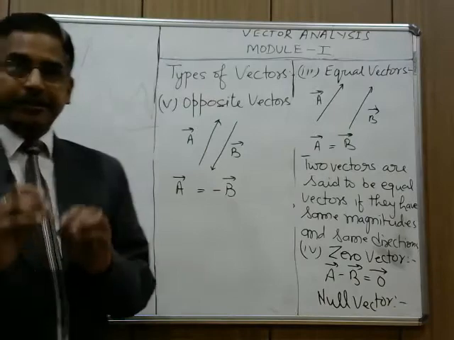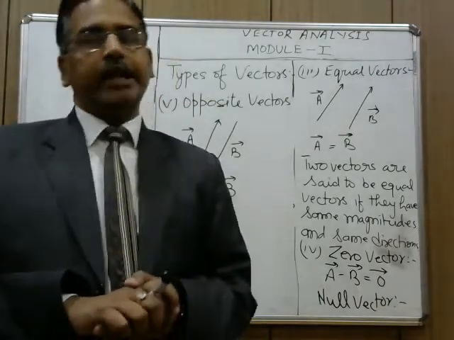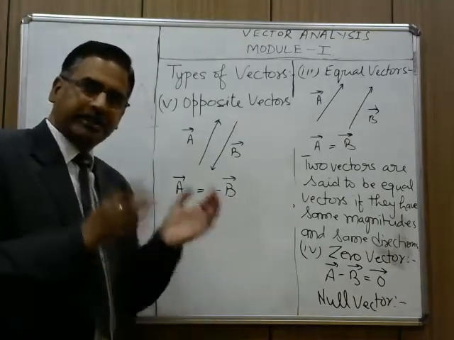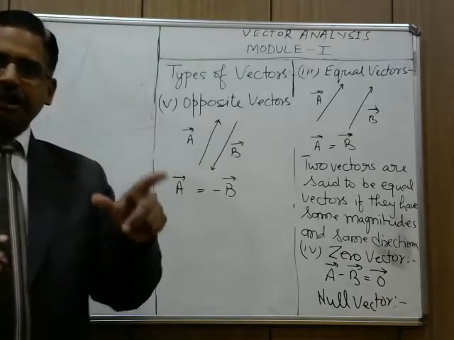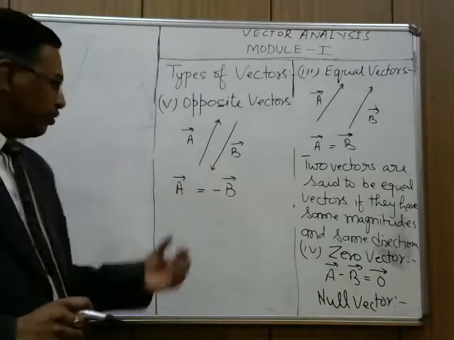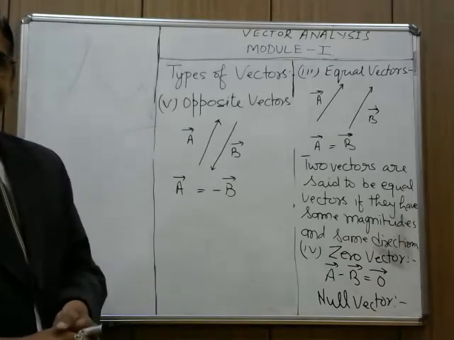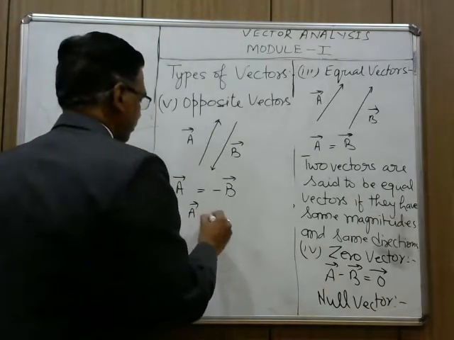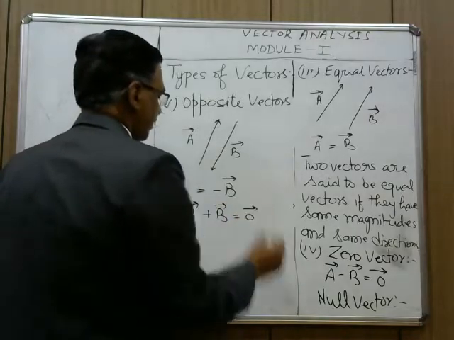Minus sign in a vector quantity represents opposite direction. A and B are equal in magnitude, but the minus sign is representing opposite direction. B is having opposite direction to A. So vector A equals minus vector B. Or, very important, vector A, if you transfer this side, vector A plus vector B equals 0.